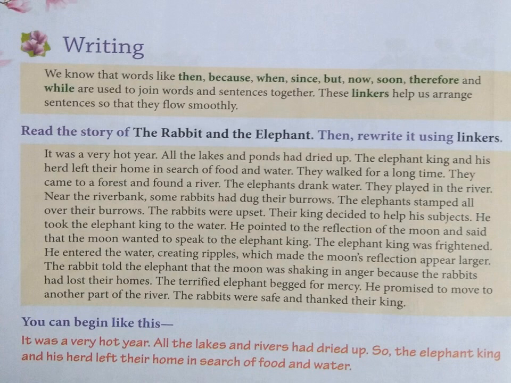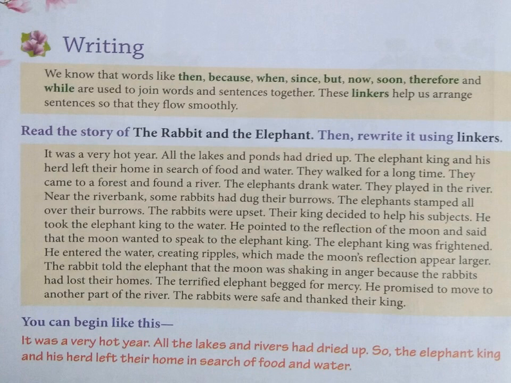Let's read it first. It was a very hot year. All the lakes and ponds had dried up. The Elephant King and his herd left their home in search of food and water. They walked for a long time. They came to a forest and found a river. The elephants drank water. They played in the river.